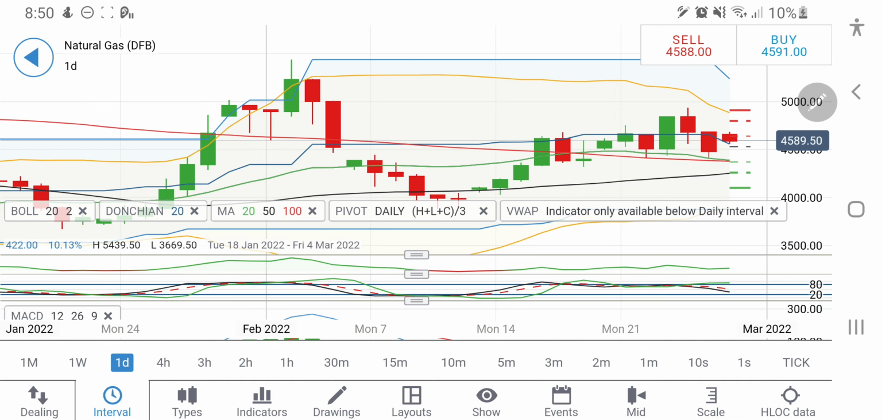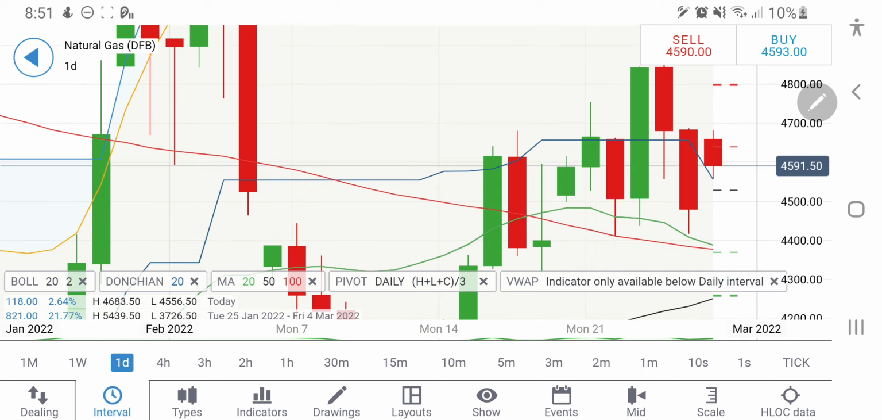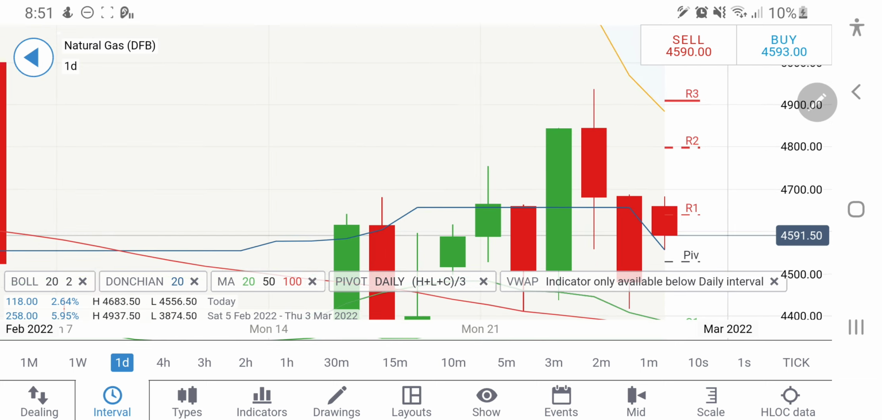Now jump back to daily charts. On the daily charts you will find that the $4.4 levels are the 20 and 100 period moving average. These levels are going to be a very strong support for natural gas for any downward move. So if it continues to trade downwards, definitely these levels are going to give it a very strong support for the day, for the week.